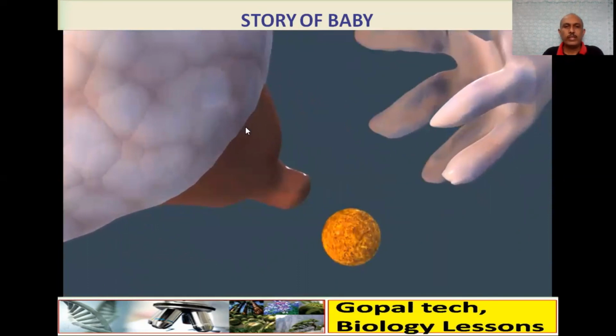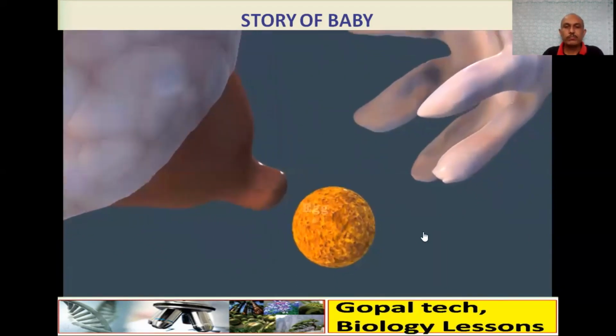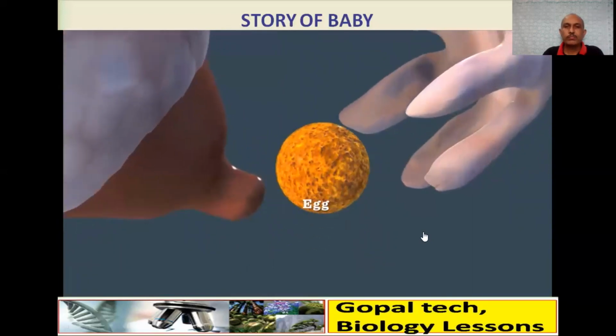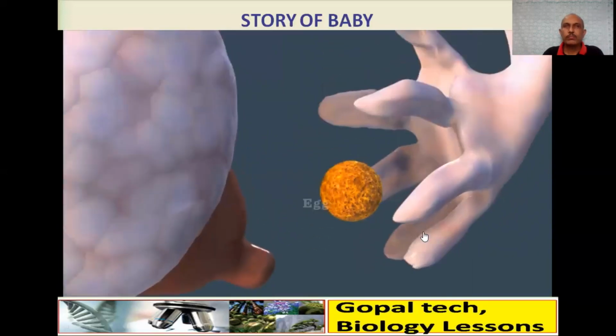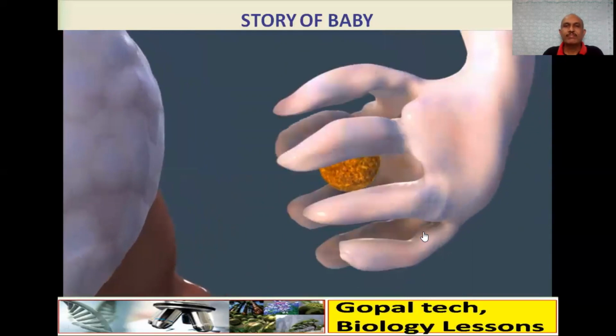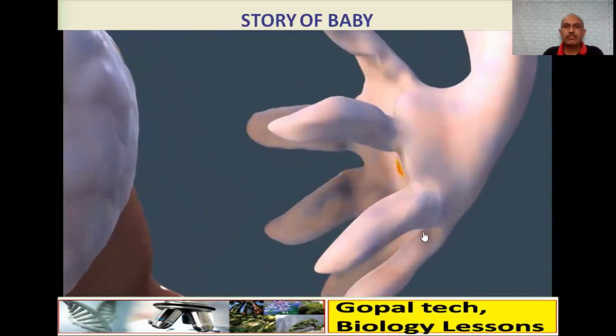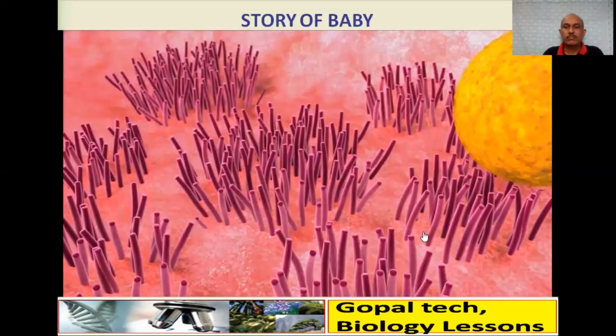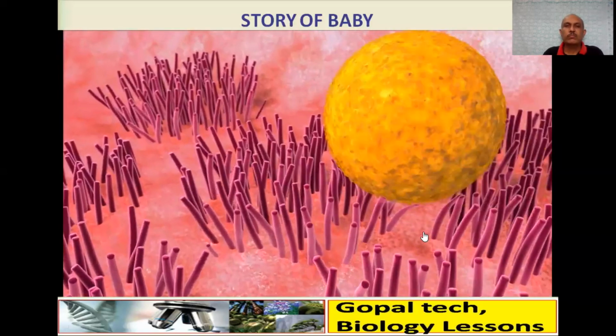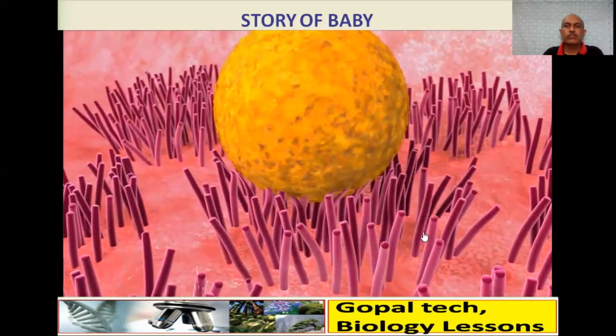So this is the ovary. Here the follicle or egg is released. That is ovulation. If both ovaries release an egg, you may have non-identical twins, also known as fraternal twins. Long, finger-like projections sweep the egg into the fallopian tube. The egg travels down the fallopian tube, pushed by tiny hairs, and awaits the arrival of sperm.